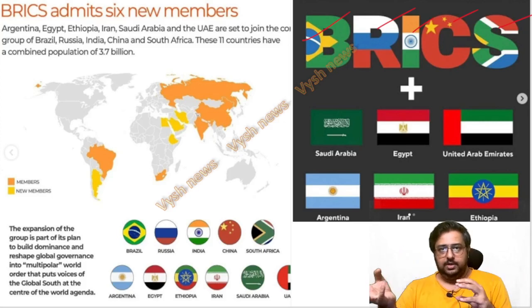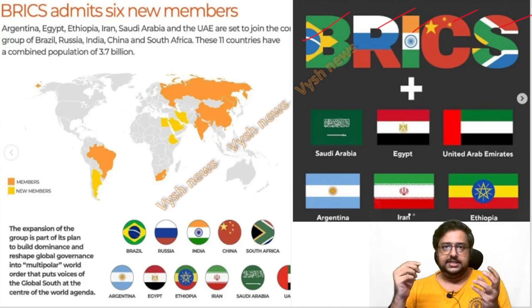But that also went down a little bit. Then after that, Quad came. Then you saw many groups coming here and there. The recent one was I2U2: India, Israel, UAE and USA. They made a group, like a Western Quad on that side.